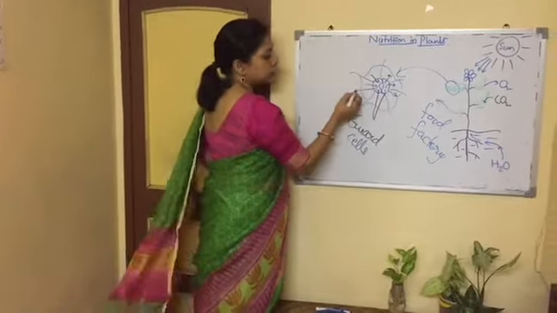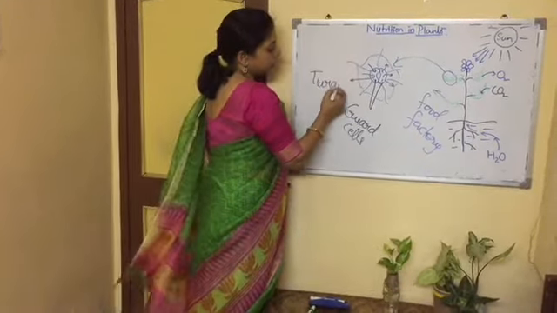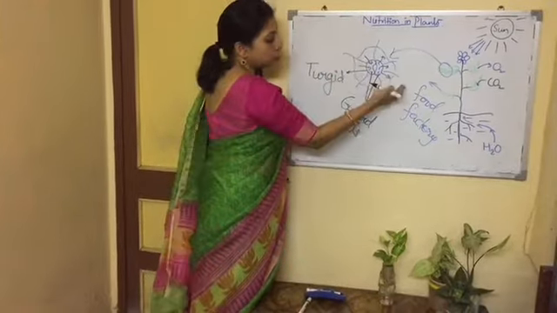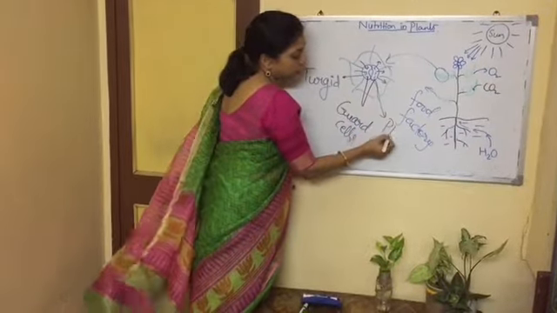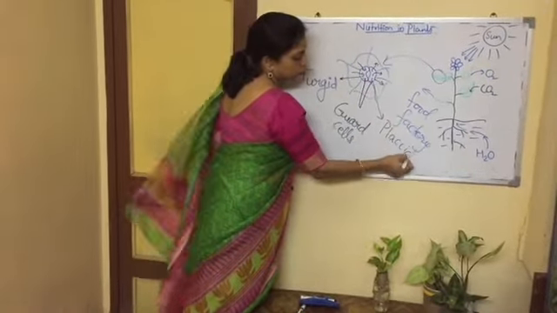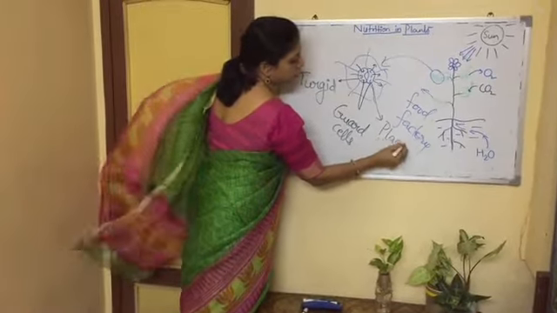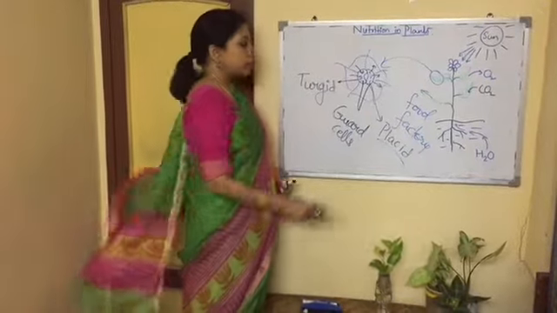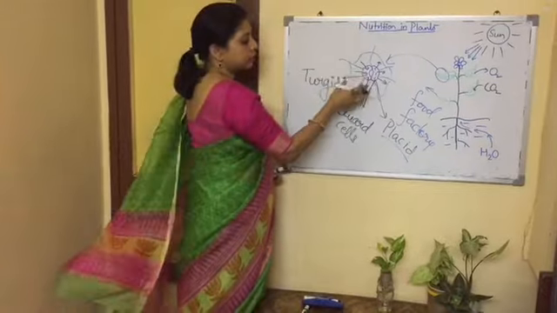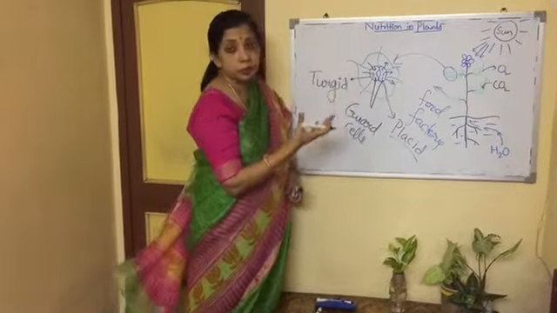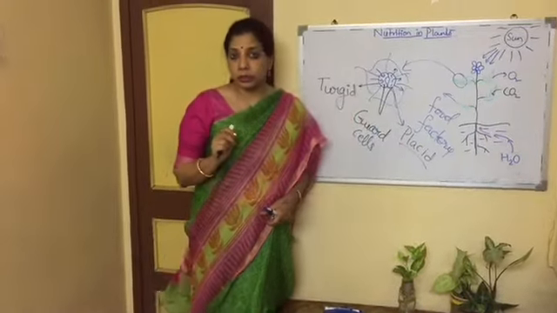जब भी ये cells swell करती हैं, this condition is known as turgid. और जब भी ये water lose करके shrink करती हैं, this condition is known as flaccid. Okay, so ये water का ही exchange होता है surrounding cells से. If they swell, they are turgid, the pore opens. If the water goes out, they shrink and the pore is closed.